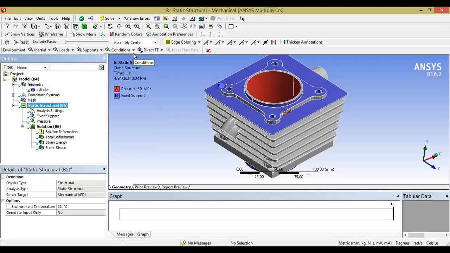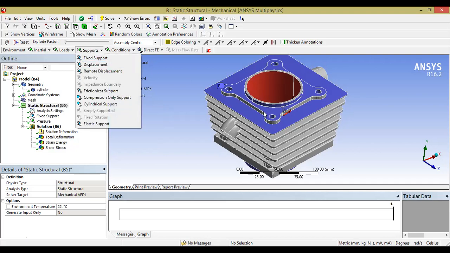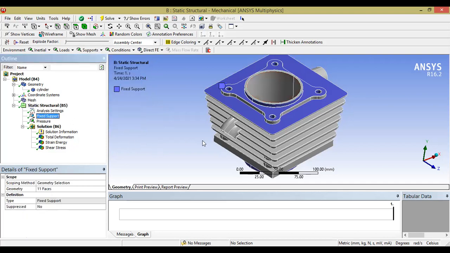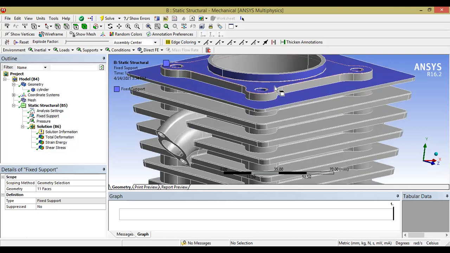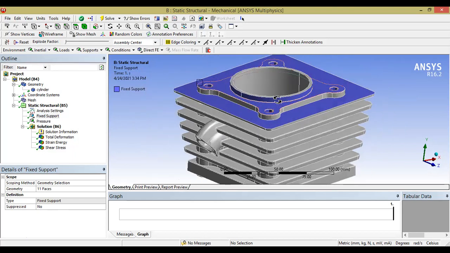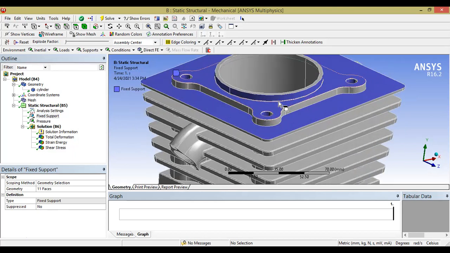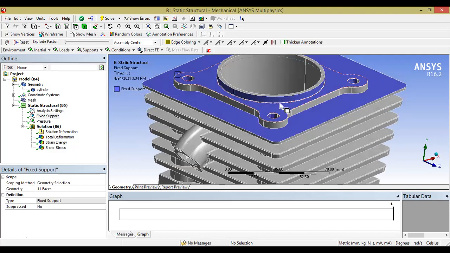With respect to your specific study, what we have to do is allot the support. First, always remember that you have to allot the support. So fixed support I'll be allotting. I've selected the fixed support and selected these surfaces. I've done the previous steps so that time can be saved. Solving time is required very much, so instead of wasting the time, I've already done that, and I'll be showing you the procedure.